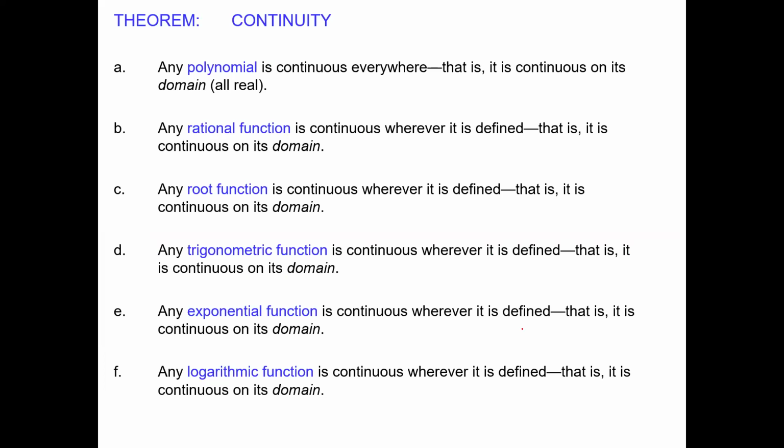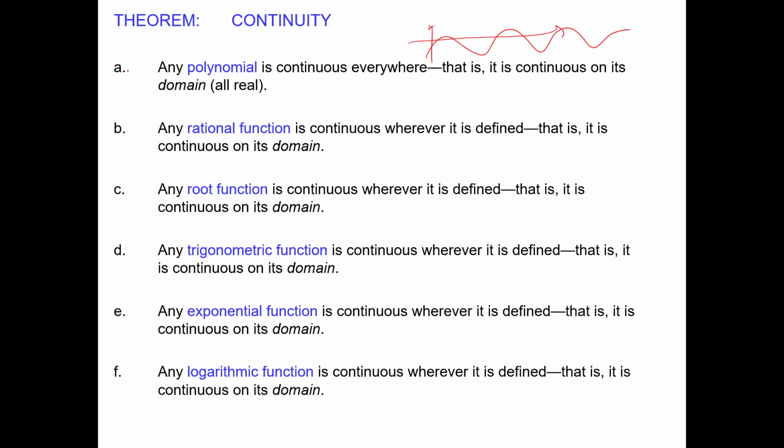Also, this theorem is quite important, and it's quite nice to understand this. Let's see. Any polynomials are continuous everywhere because the polynomials are defined everywhere. The domain of the polynomial function is all real numbers, and polynomials are the easiest functions. They're just nice and smooth functions. We can say that wherever they are defined, we have continuity.